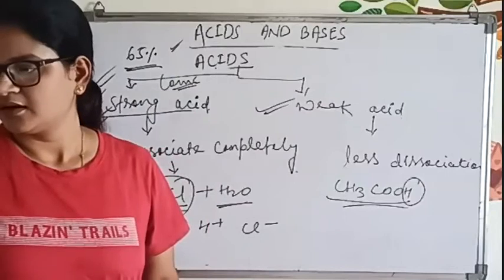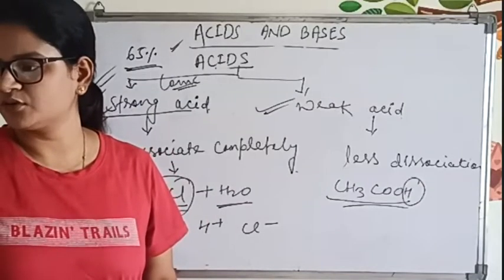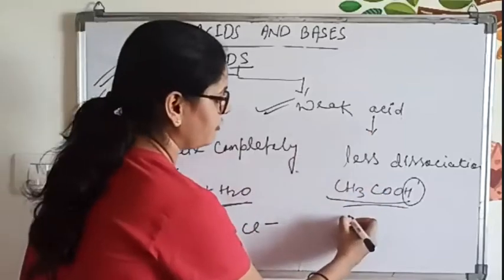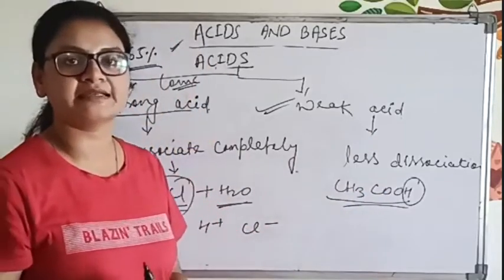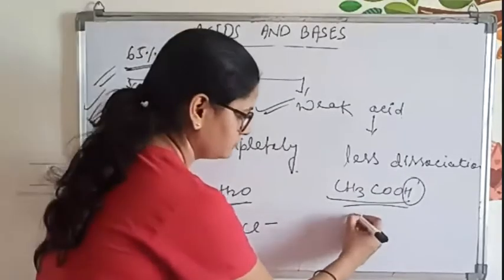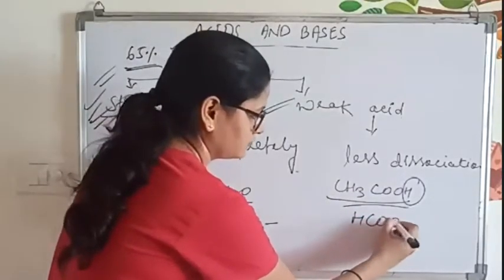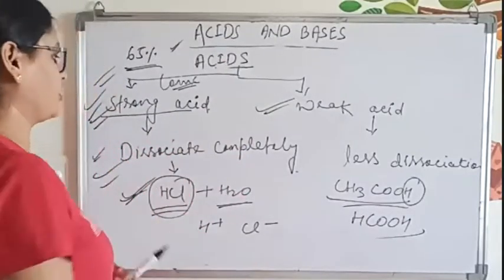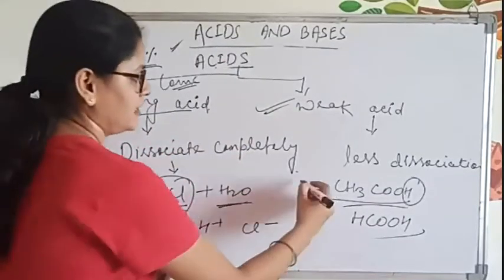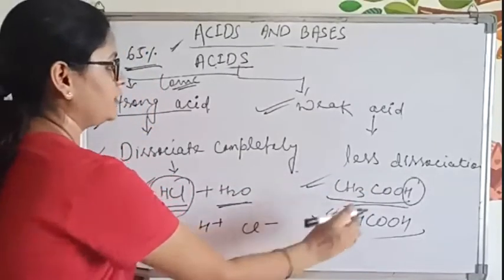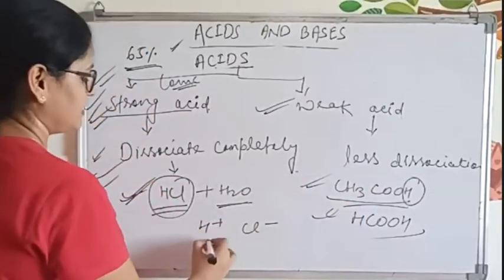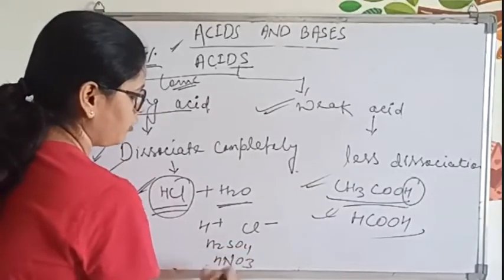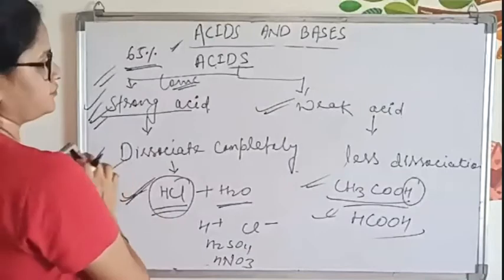Now one more example for the weak acid is formic acid. What's the formula of formic acid? HCOOH. You can write it down. This is very important. Formic acid and acetic acid are very important, as they are weak acids. HCl, H2SO4, HNO3, all these are strong acids.